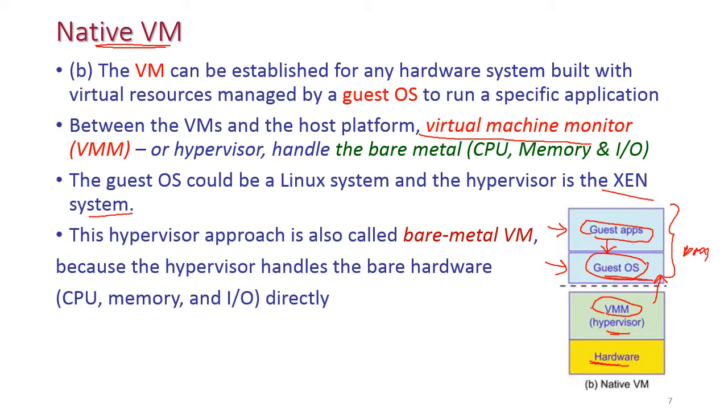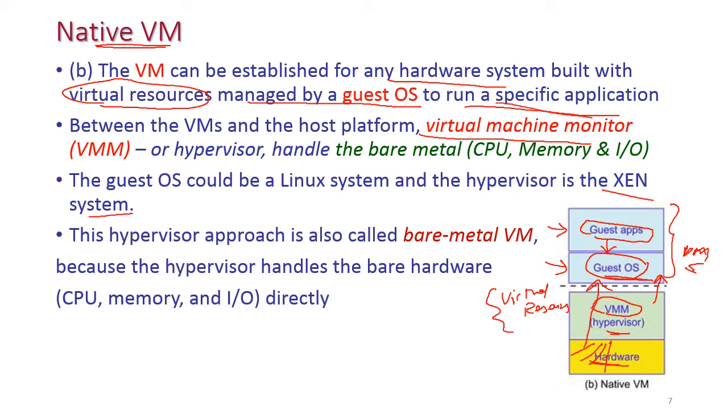This virtual machine can be established on any hardware system, built with virtual resources managed by the guest OS, and the resources allocated to this virtual machine are called virtual resources. A portion of this hardware will be allocated to this virtual machine. Those resources are called virtual resources to run the specific application.